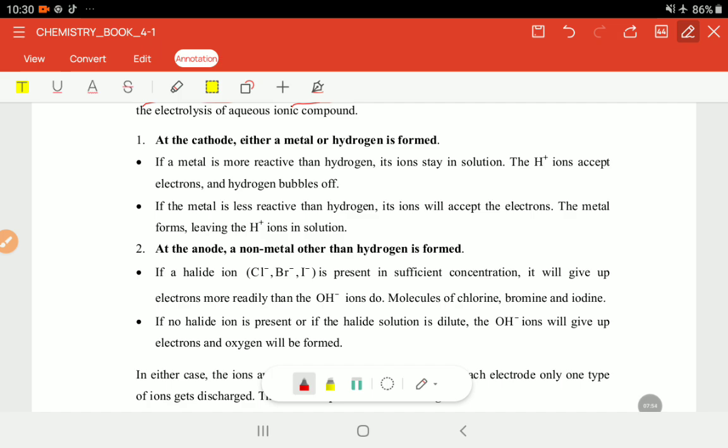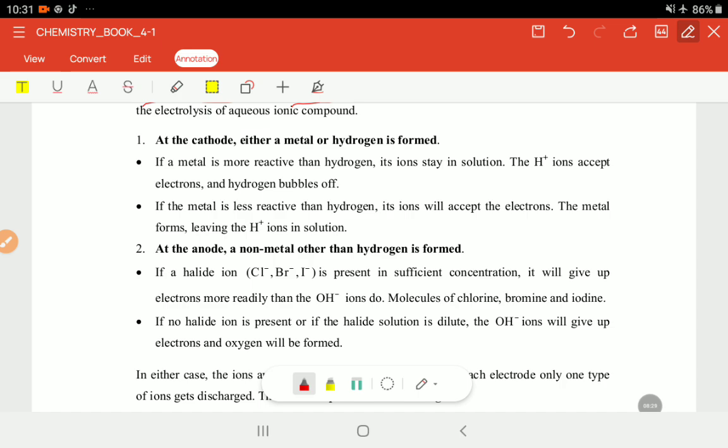At the cathode, remember, this is the one which is connected to the negative terminal, right? Where, when we were looking at lead bromide and so on, that is where the lead comes, right? It comes there, a metal. But here what is happening is that it is dependent on the reactivity of that metal. Because if you were to go back to the topic of oxidation reduction reactions, okay, those ones, that is where we came up with the reactivity series, okay?